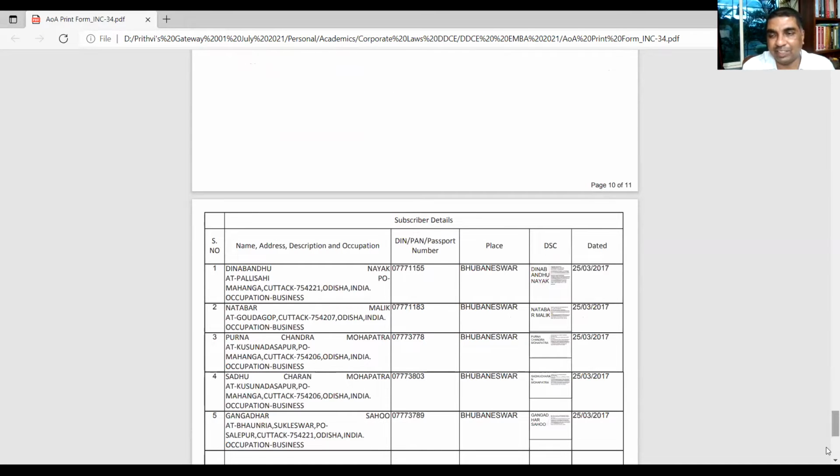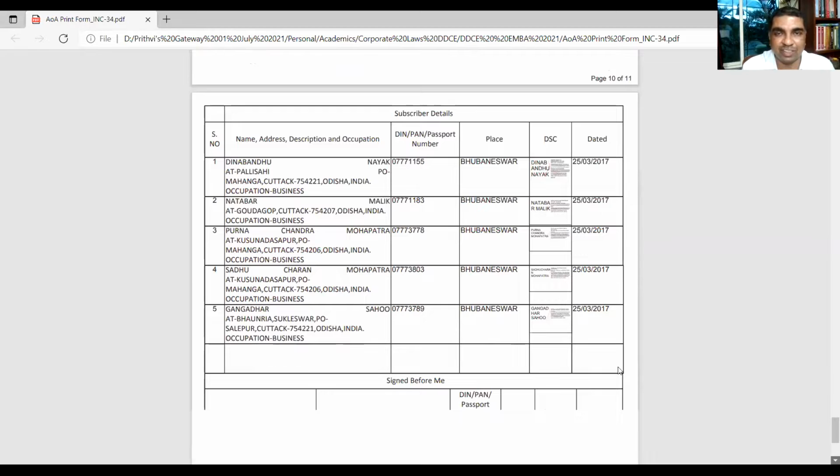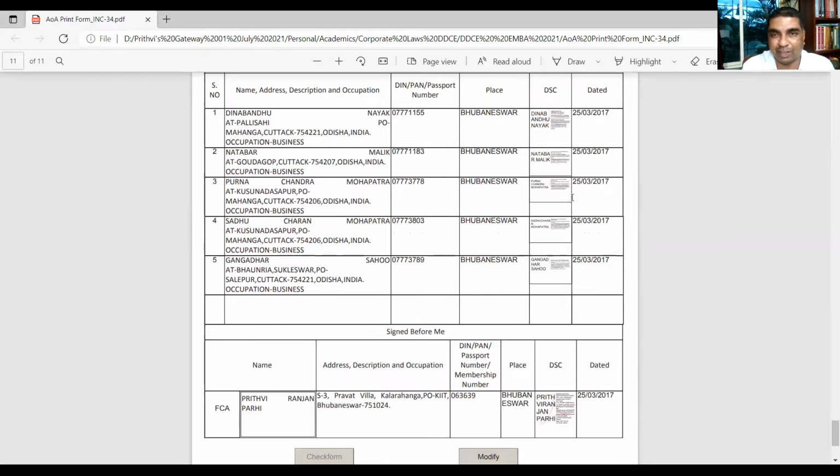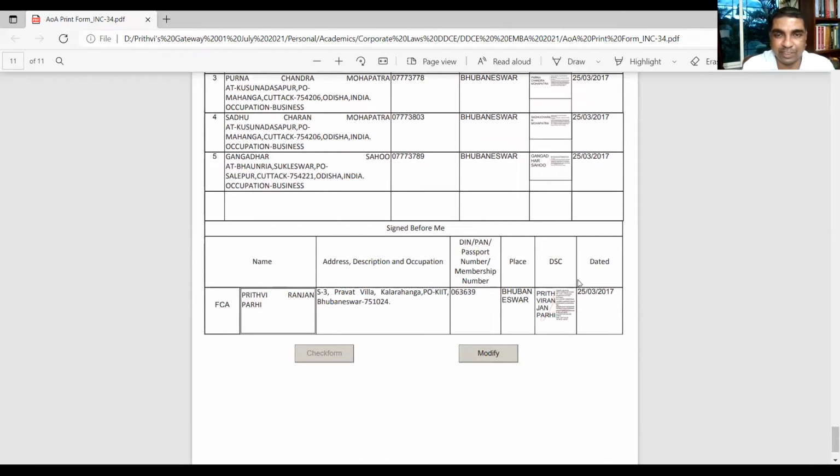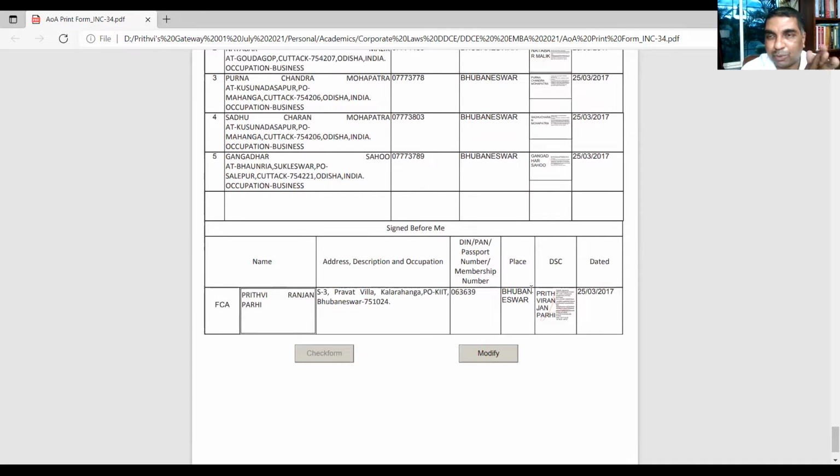Accounts, winding up, all these points which we saw in that table are written here. Finally, just like the memorandum was subscribed, here also this is subscribed by the subscribers of the articles, or you can say by the promoters. You see, these are the directors, their DIN, their places, their addresses are also there, their digital signature. They have subscribed to this article. And one declaration from a professional is also required, that all the requirements of the act have been complied with. This is also one more requirement.